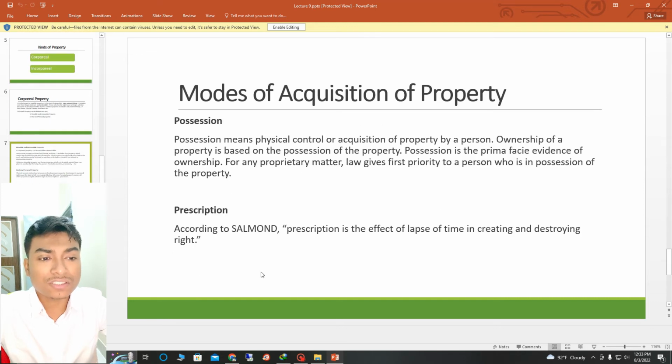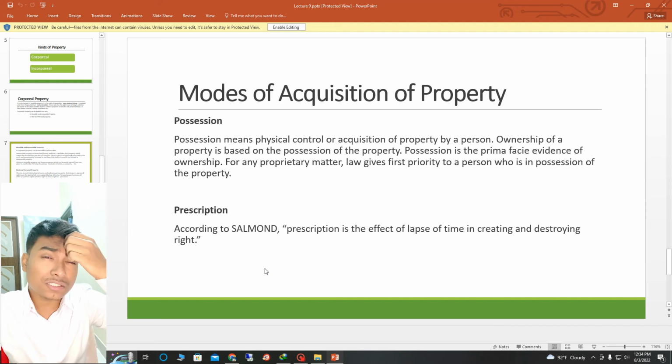Mode of acquisition of property. Possession. Possession means physical control or acquisition of property by a person. Ownership of a property is based on the possession of the property. Possession is prima facie evidence of ownership. For any proprietary matter, law gives first priority to a person who is in possession of the property.